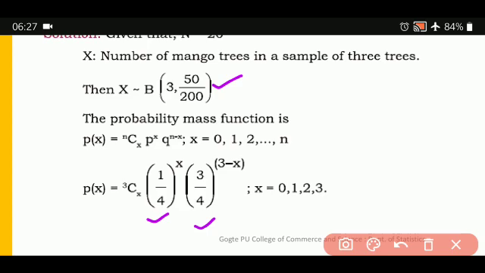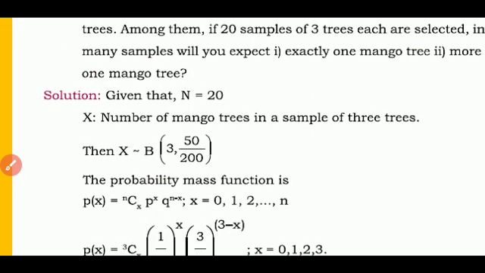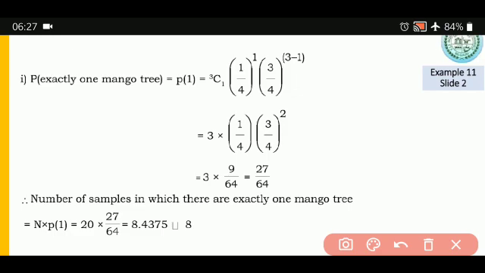This is the general probability mass function. Now the first probability they have asked is exactly 1 mango tree. Exactly 1 mango tree means the value of x will be 1.